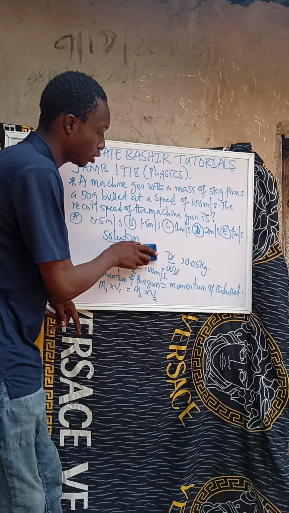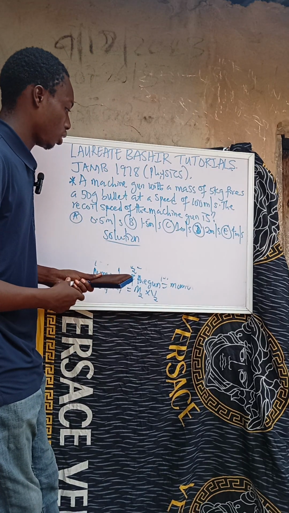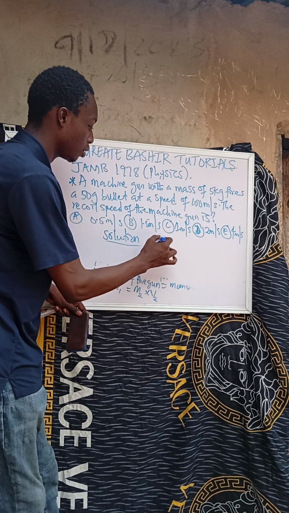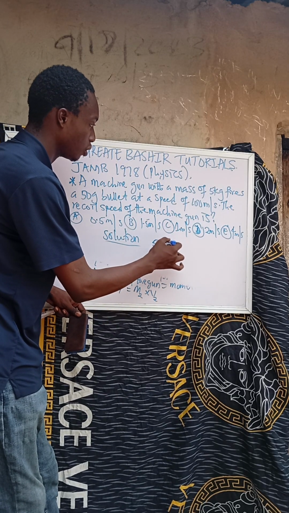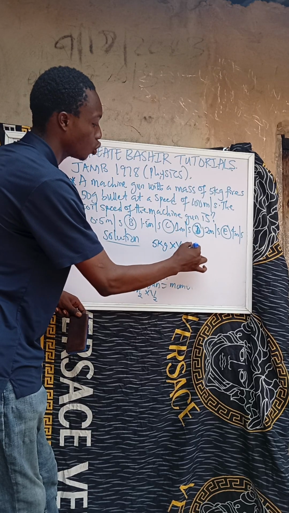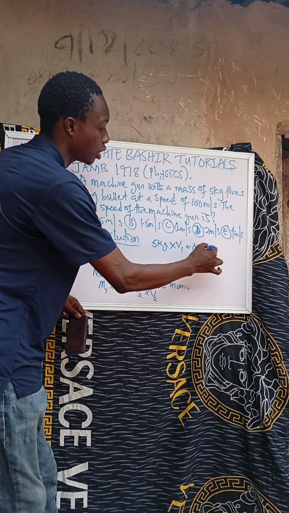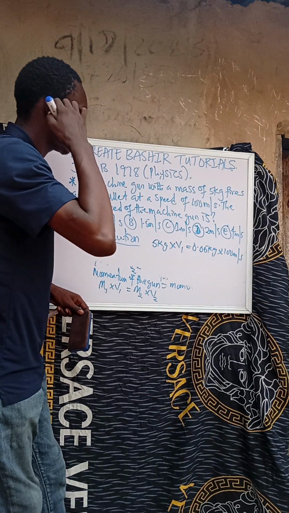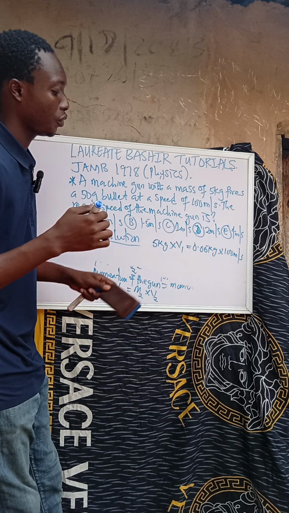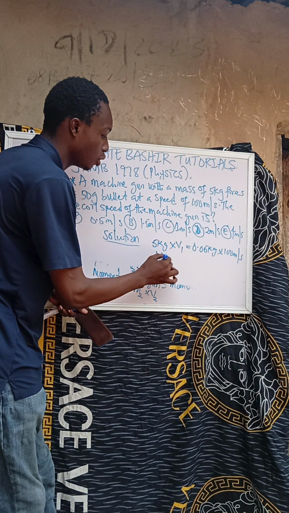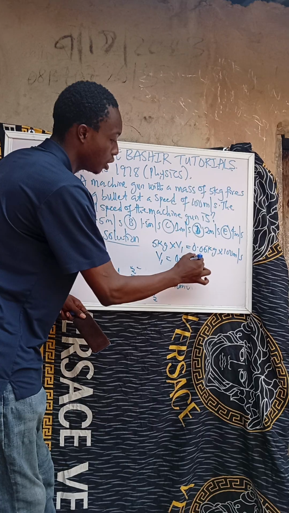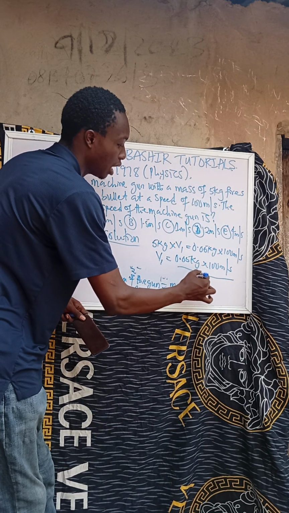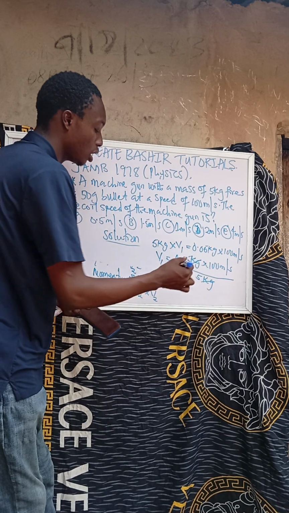What's our mass 1? Our mass 1 is 5 kg times our velocity 1, which is what we are looking for, equals mass 2, which I converted to 0.05 kg, times velocity 2, which is 100 meter per second. We are looking for V1, so divide both sides by 5 kg. V1 will be equal to 0.05 kg times 100 meter per second, all divided by 5 kilogram. Kilogram cancels kilogram.